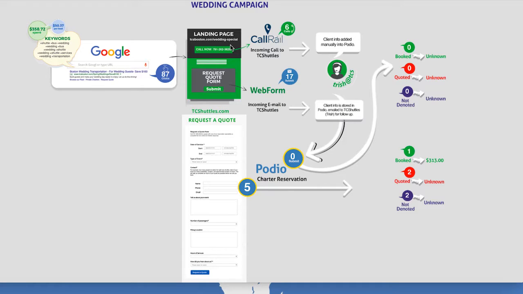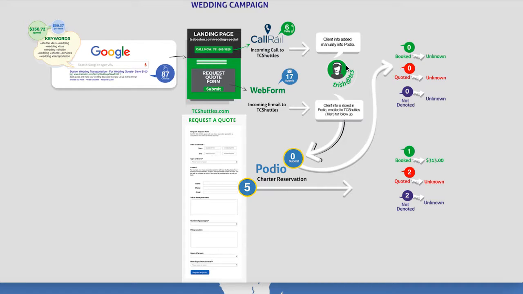From the landing page, 6 people called, 17 people filled out the form. The form gets sent to Trish via email for her to follow up. The 6 people that called, Trish would have talked to them, given them a quote, or booked the job, or decided that it was not a fit.